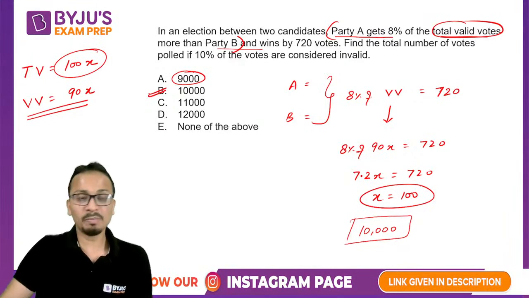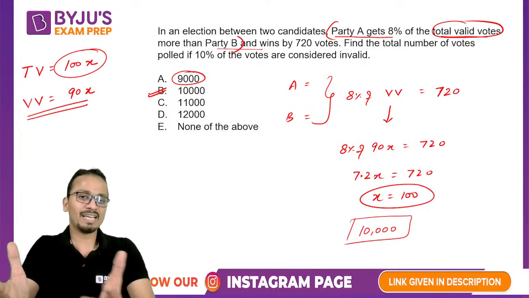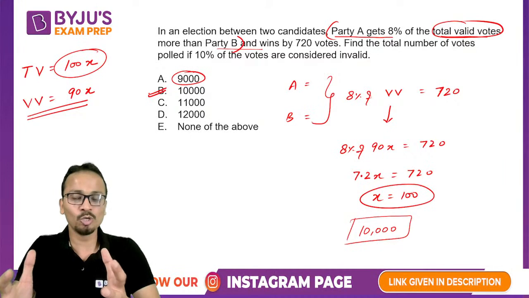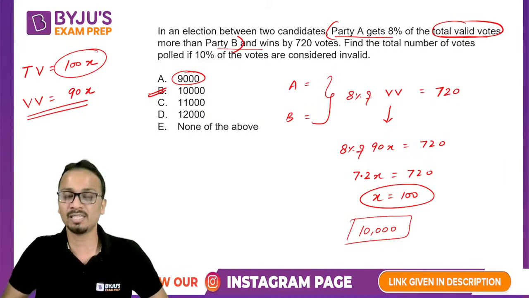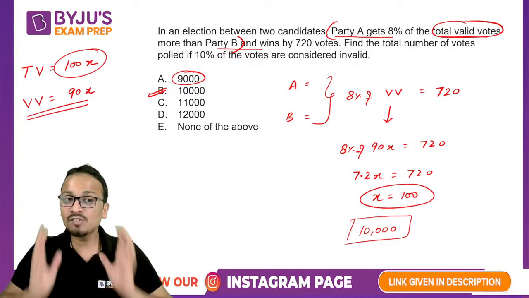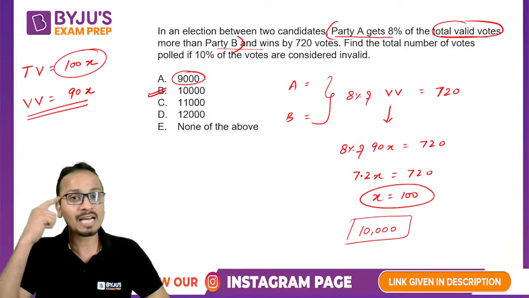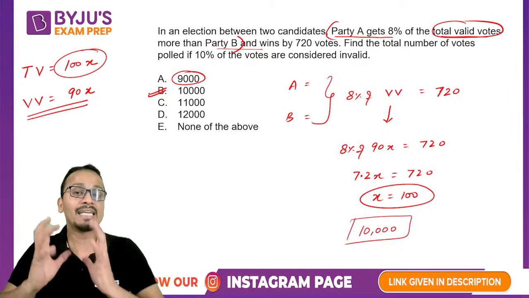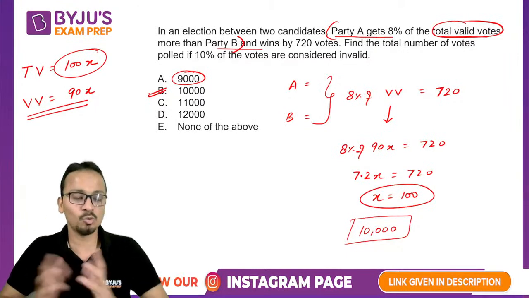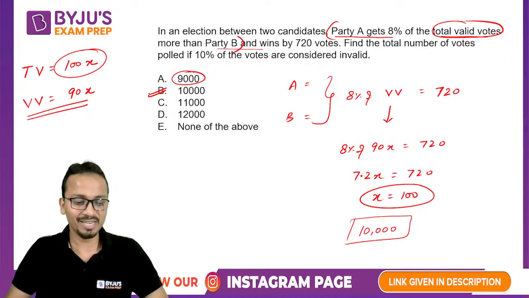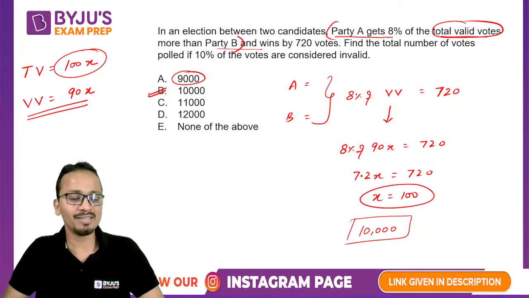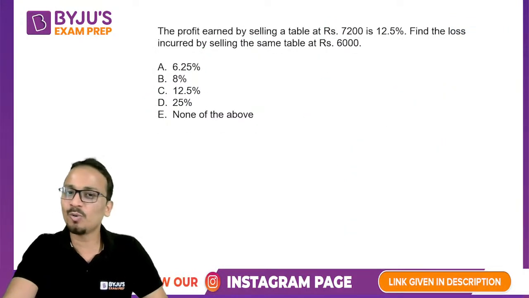Okay. Now people understand, like obviously, at the beginning of the session, I have told you that I have made all these questions myself. Now I have spent good amount of time in making these options as well. Options banane mein bhi dimag lagta hai so that I can trap all the users who are solving these questions. Okay, so please don't fall under this trap and move on to our next question.